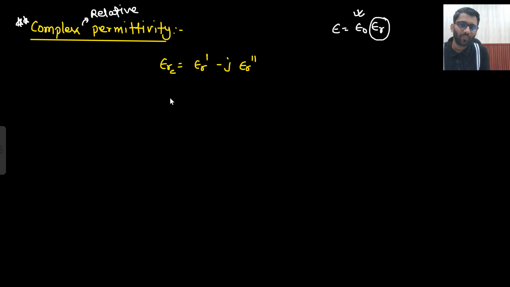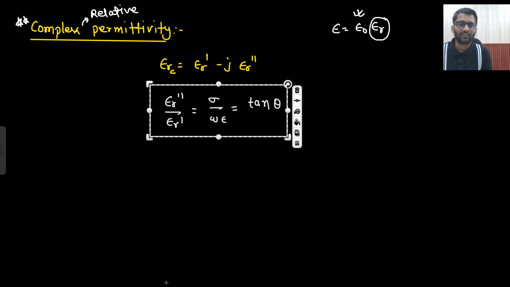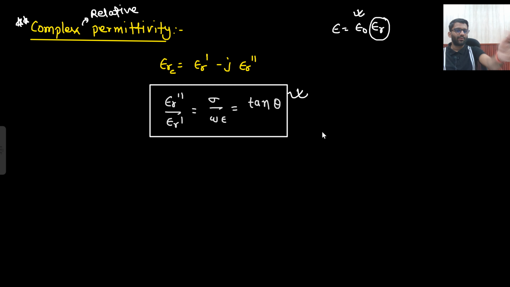So from here, the important point is the ratio of epsilon r double dash divided by epsilon r dash. Basically, the ratio of the imaginary part to the real part. What is that? That is equal to the loss tangent. Okay, this is equal to your loss tangent. Can you keep in mind? Yes. So this ratio is equal to the loss tangent.